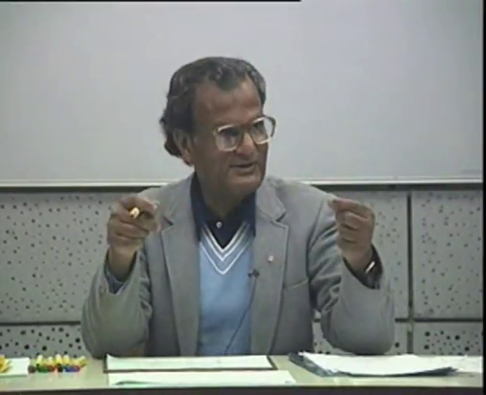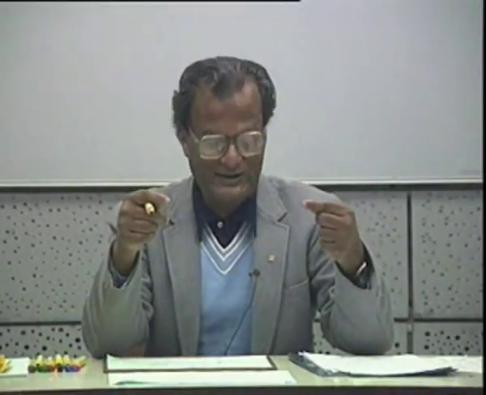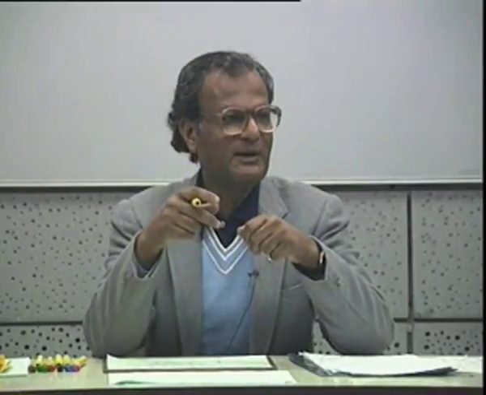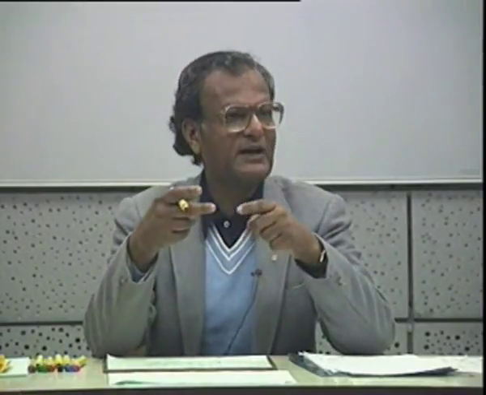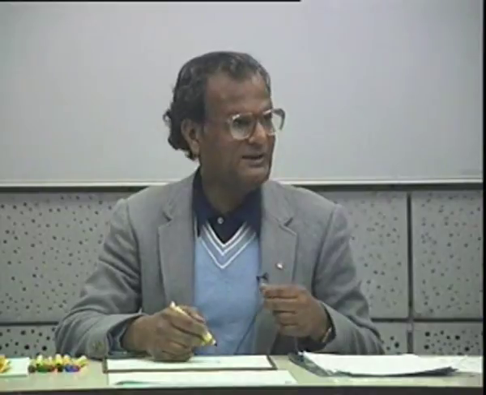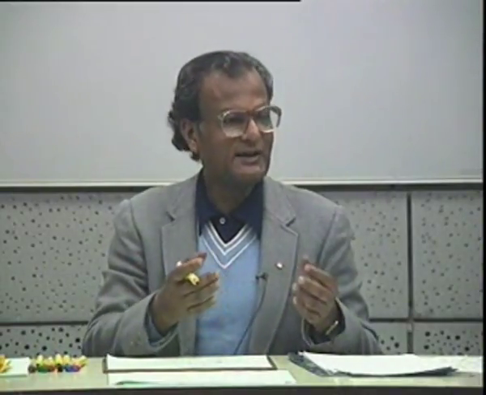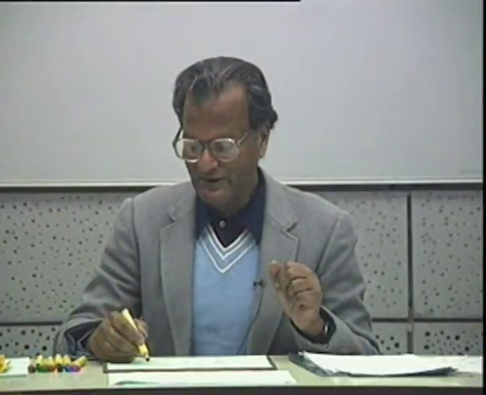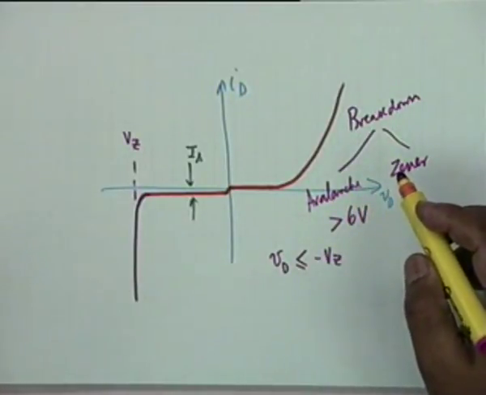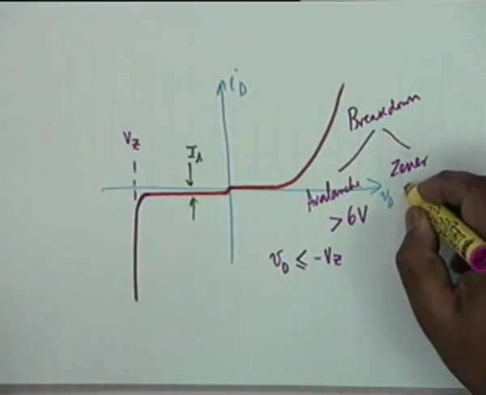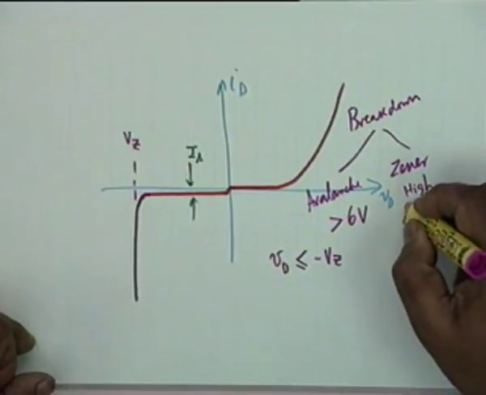You see, as you increase the reverse voltage, the electric field created in the space charge region also increases, and that might cause a rupture or a tunneling through, so that majority carriers can tunnel through very quickly. An increase of current means that there are more carriers to carry the current. Okay. So avalanche breakdown is a high field phenomenon. On the other hand, Zener breakdown is a high doping phenomenon.